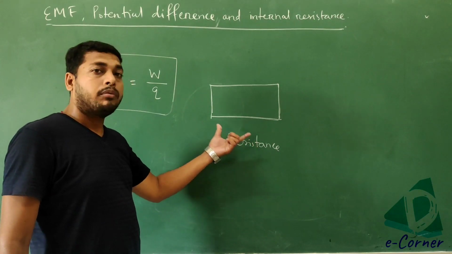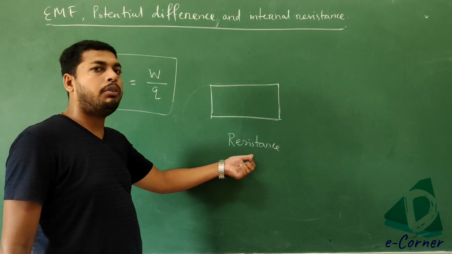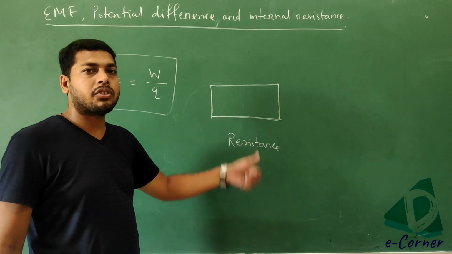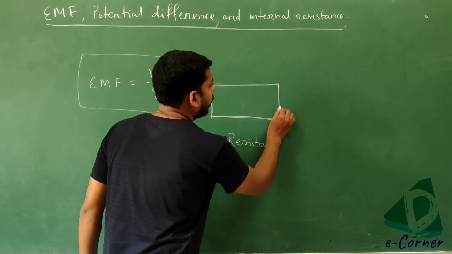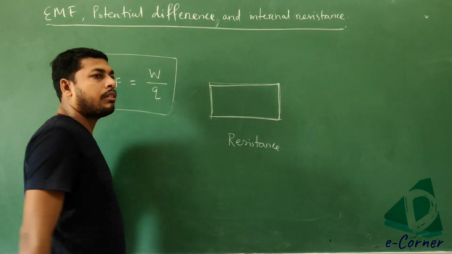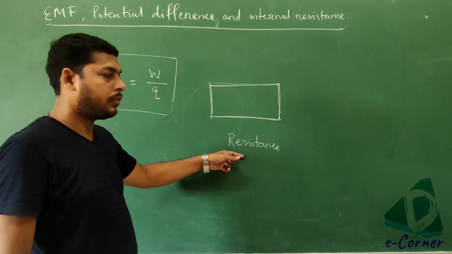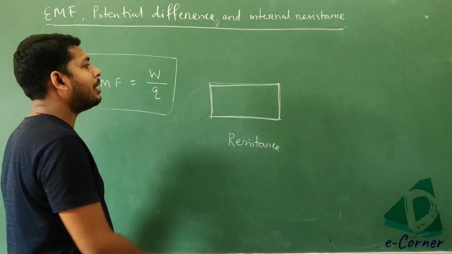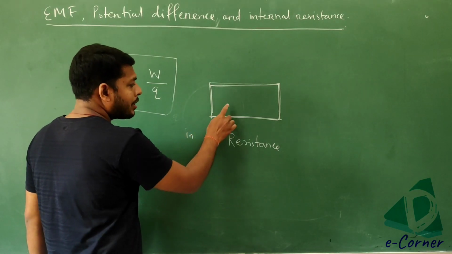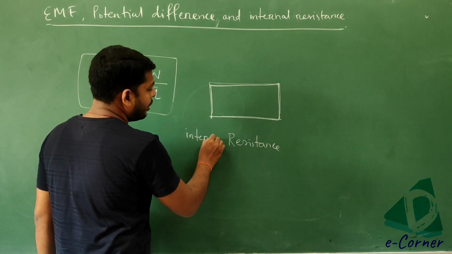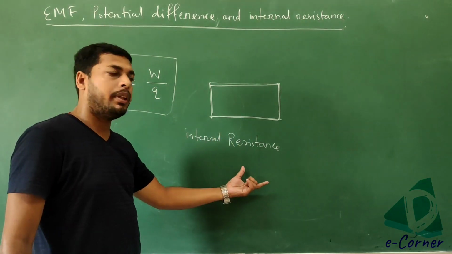Resistance is the property of the material by virtue of which the flow of charge can be opposed. Got it? So since this is made up of metal or conductor, it must have some kind of resistance. Since it has this resistance, we call it the internal resistance of the battery.